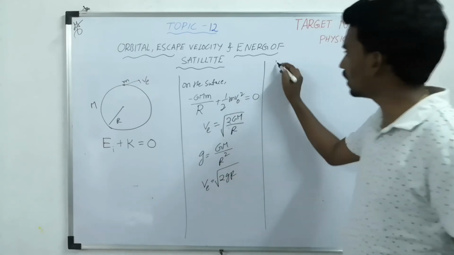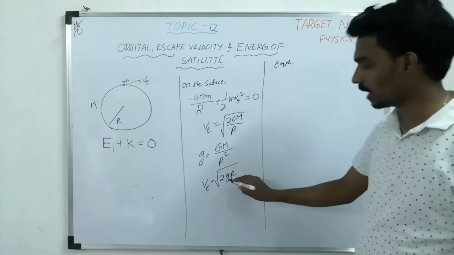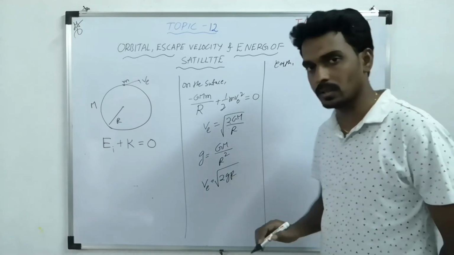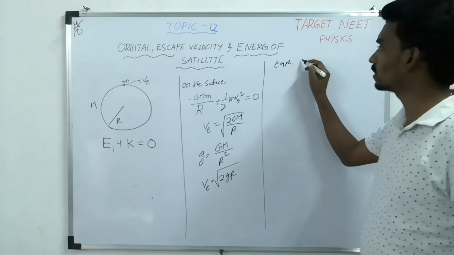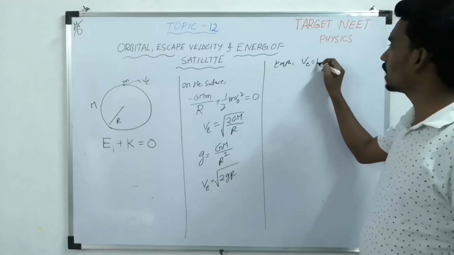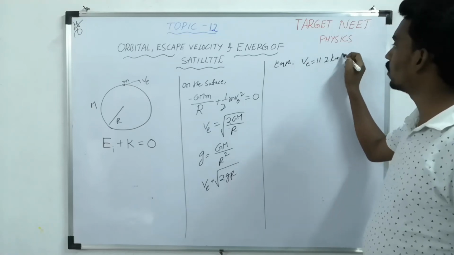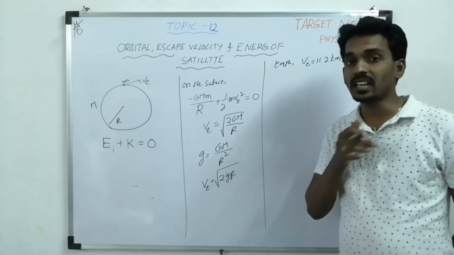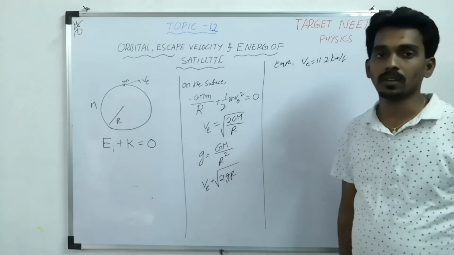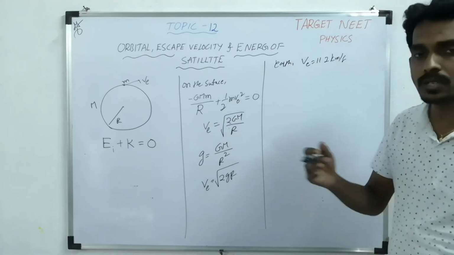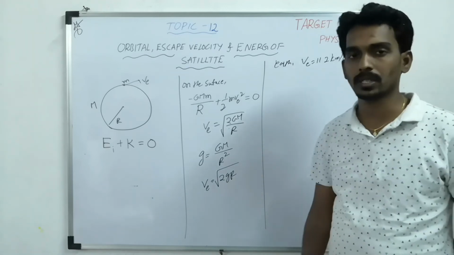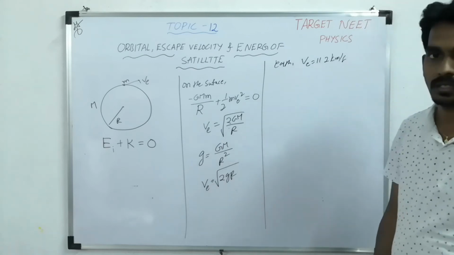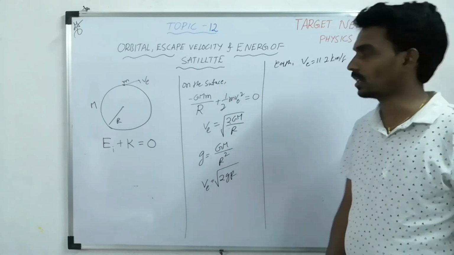And in the case of Earth, we know the g value is 9.8 and the R value is 6400 kilometers, so the escape velocity becomes 11.2 kilometers per second. So understand, in 1 second it should travel a distance of 11.2 kilometers. If you give such velocity, then it will escape from the surface of Earth, or the gravitational field of Earth.